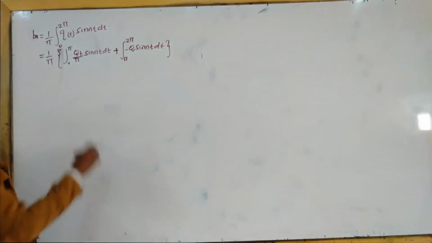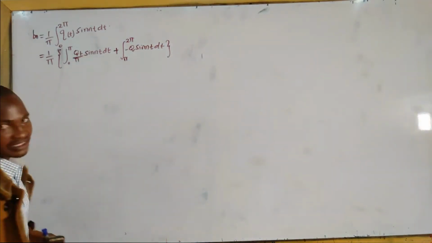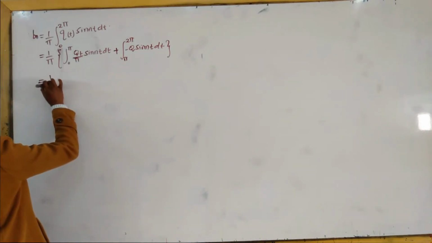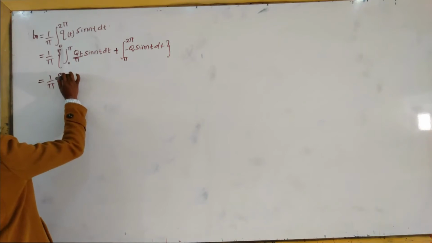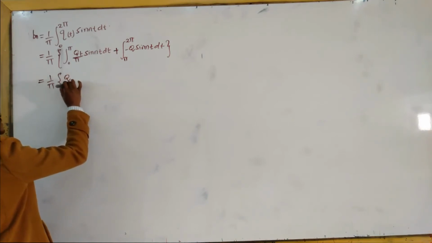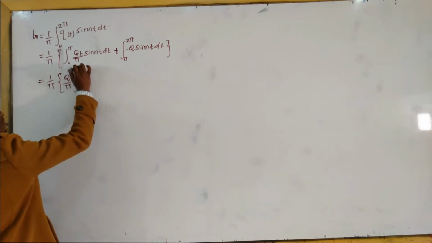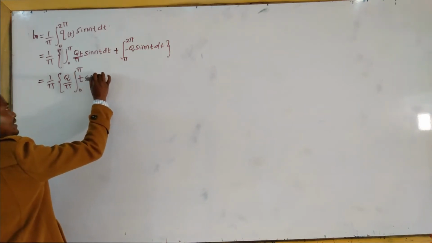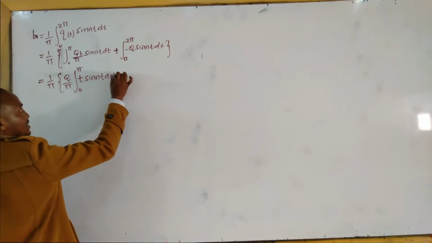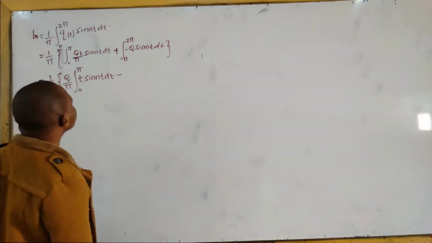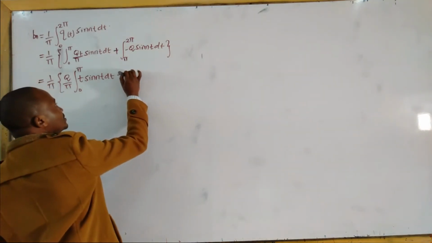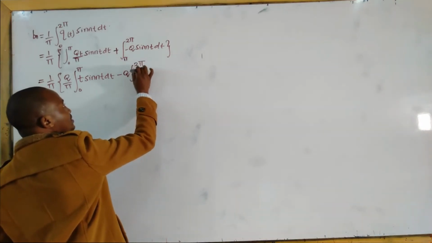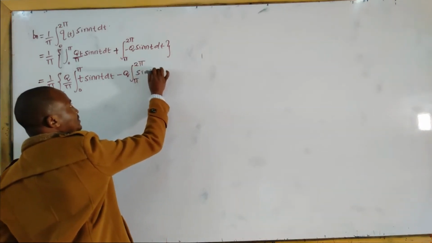Because I have not factored out this one, I just factored out a single step: 1 over pi, q all over pi, integral from 0 to pi of t sine nt dt, minus q integral from pi to 2 pi of sine nt dt.